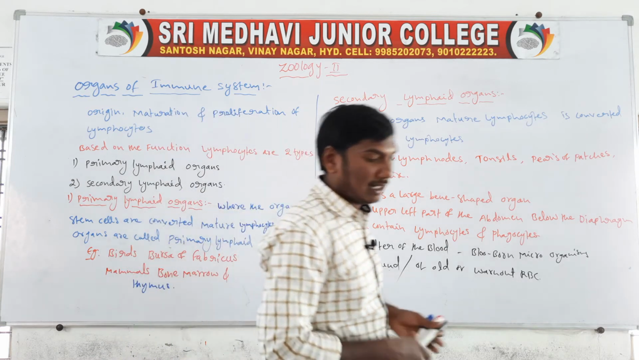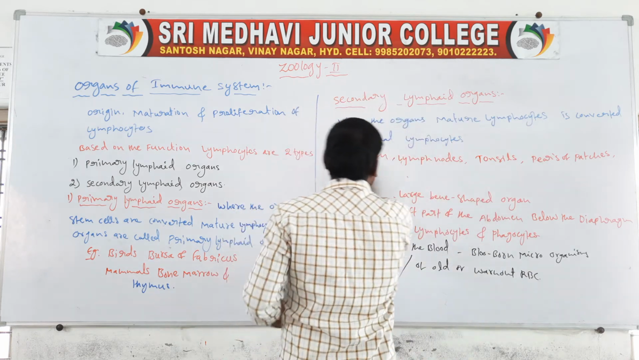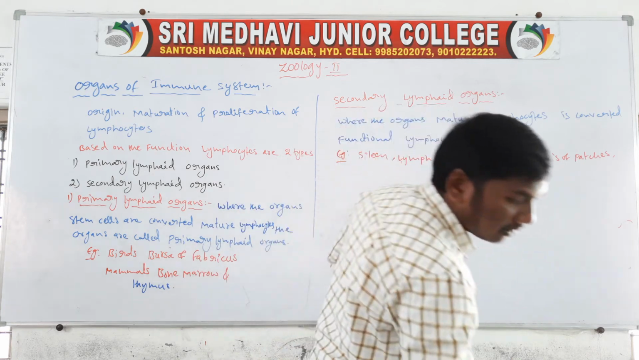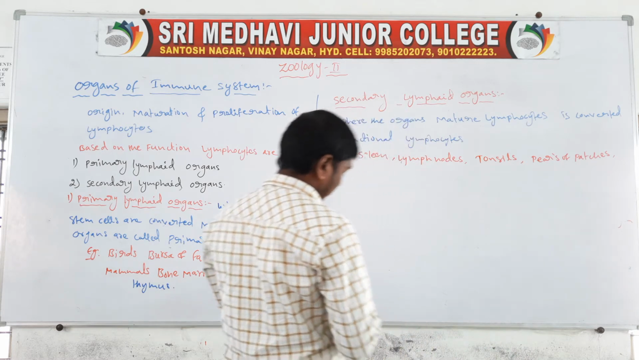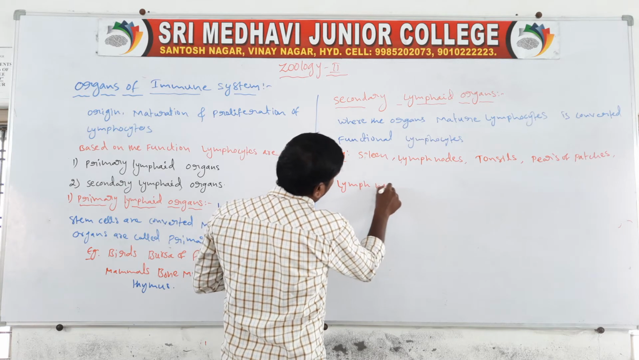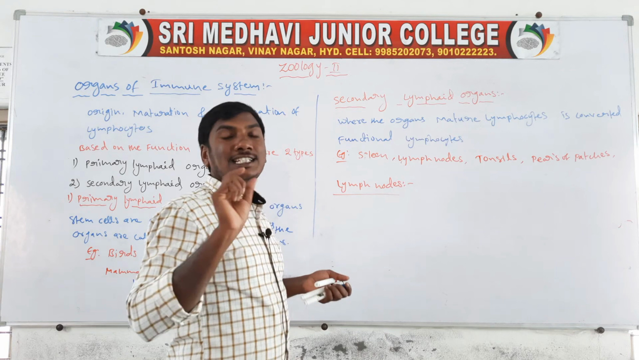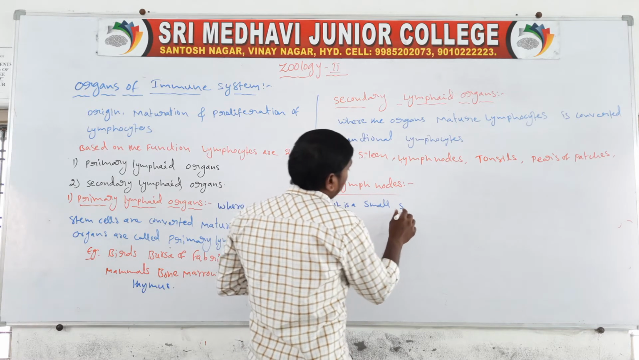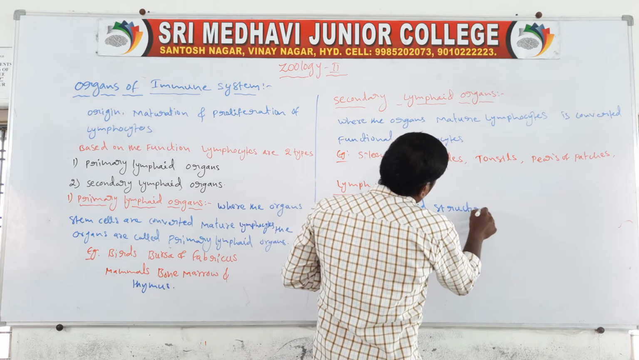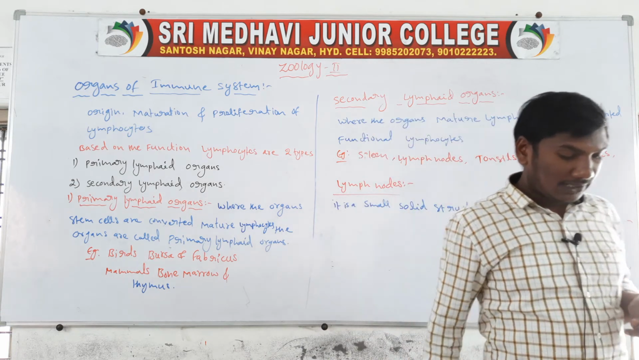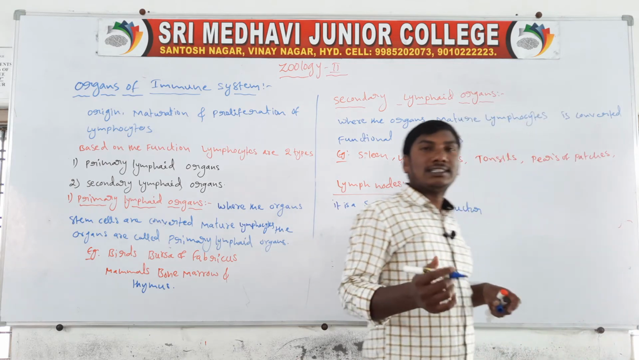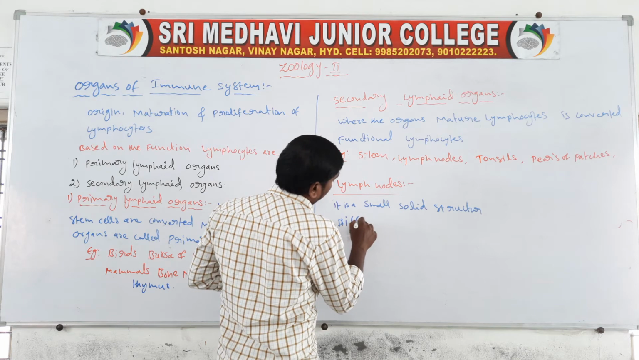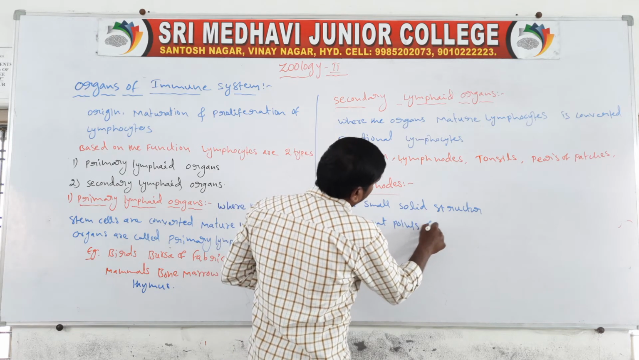Next one, lymph nodes. They are small solid structures located at different points along the lymphatic system.